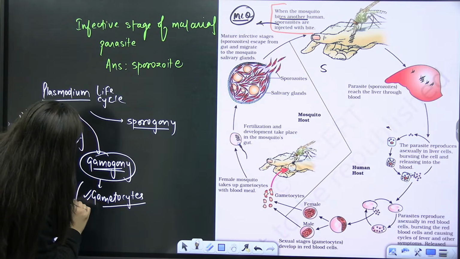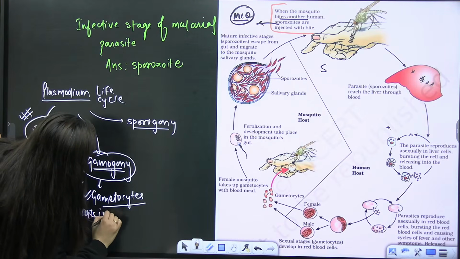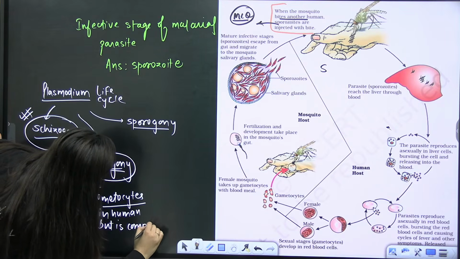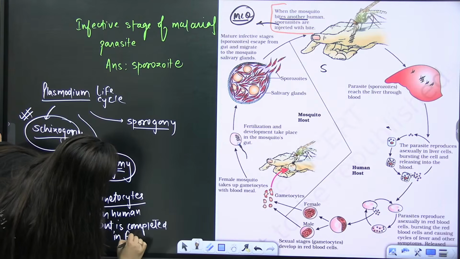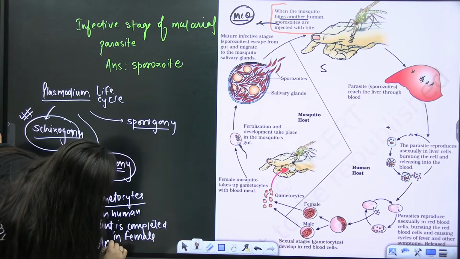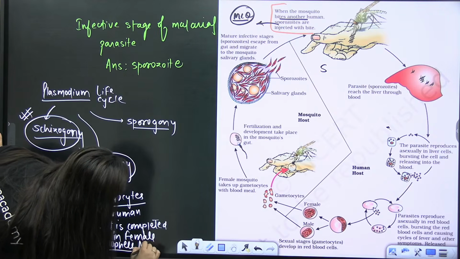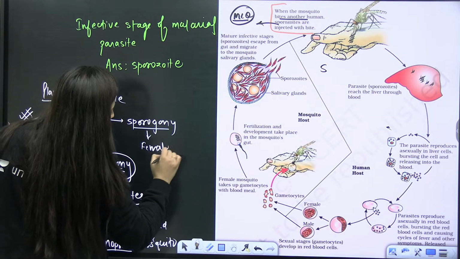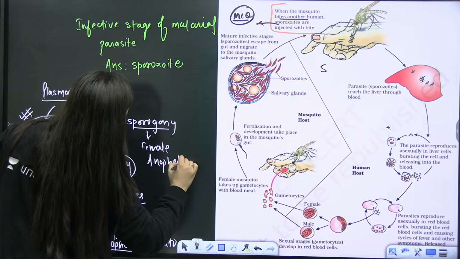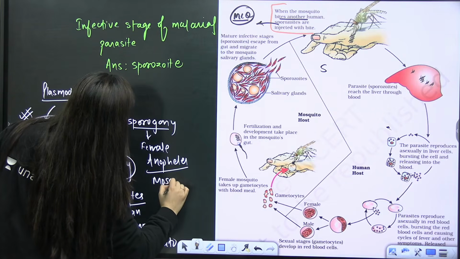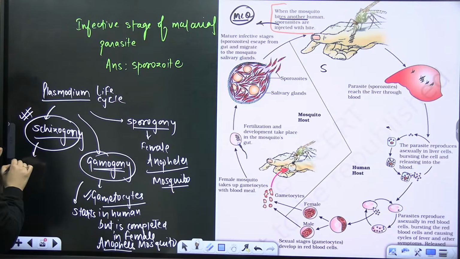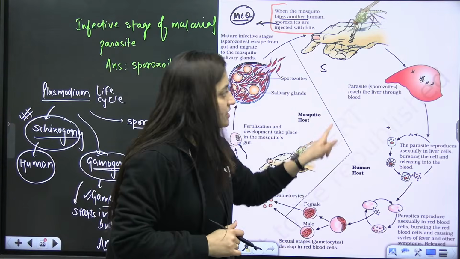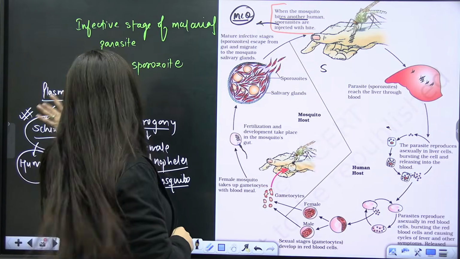We know that this gamogony starts in the human, as I just told you, but is completed in the female Anopheles mosquito. This part, sporogony, is again in the female Anopheles mosquito. This one, human. So that is how we discuss it. Basically this part, the asexual stage, is what we are discussing.